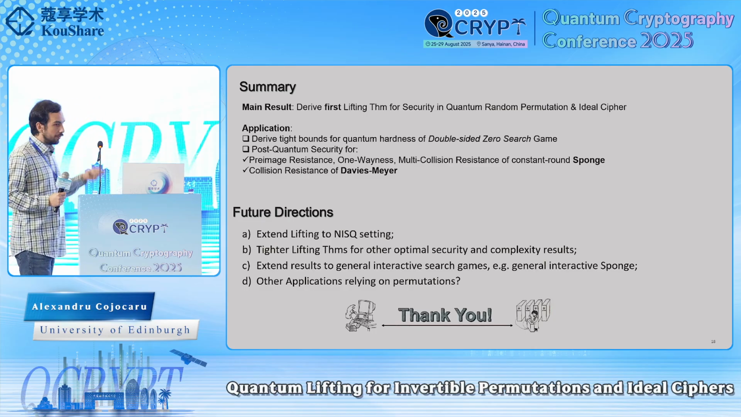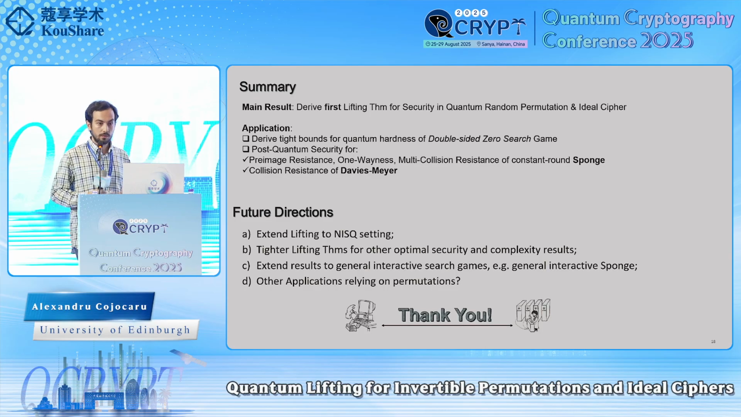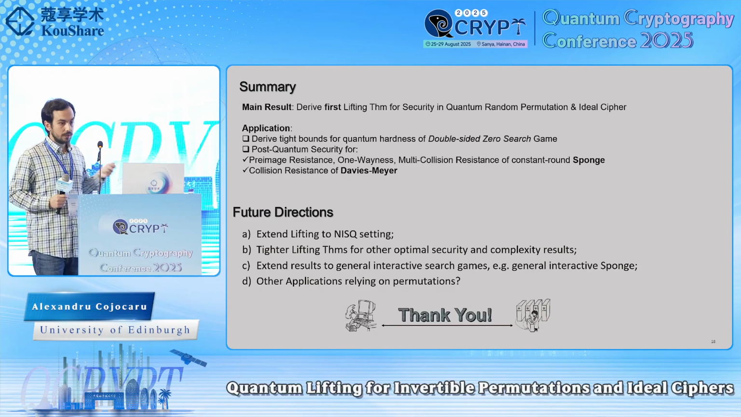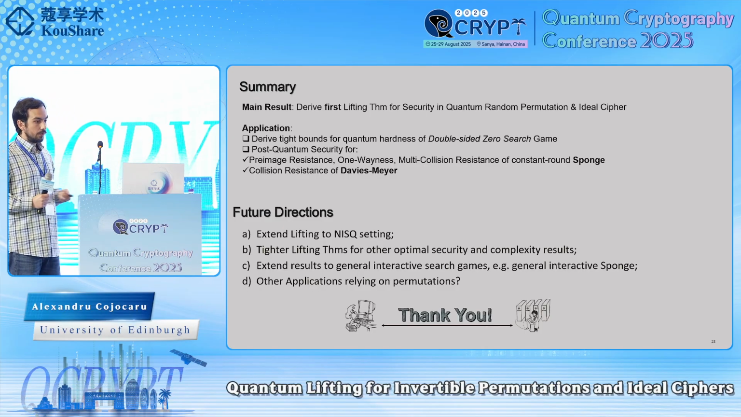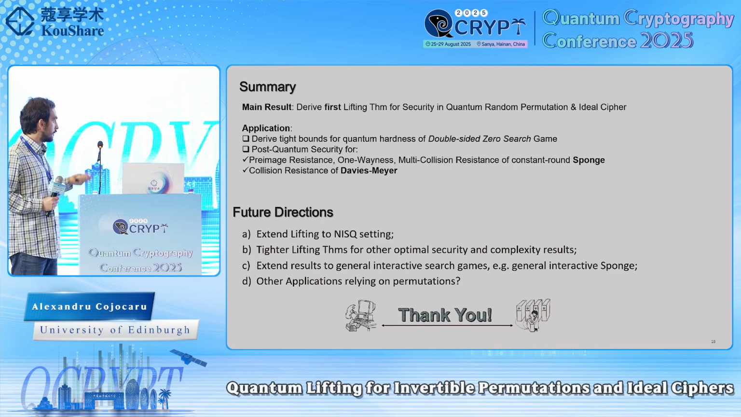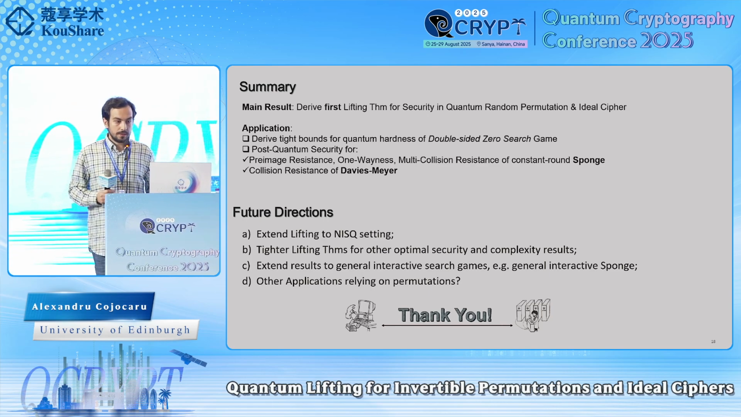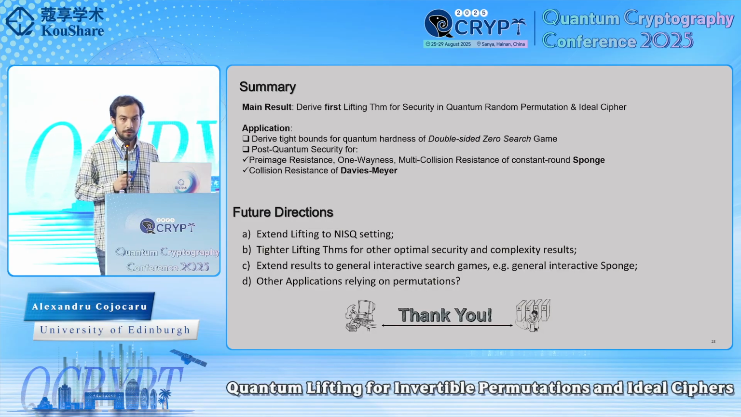Just to conclude, we have seen a lifting theorem for security in the quantum random permutation model, but also in the ideal cipher model. And we've seen a couple of applications, both in complexity and also in post-quantum security. And here I just want to mention some possible future directions: extending this to some NISQ settings and getting tighter results to show the optimality for other applications. And with this, I would like to conclude. Thank you.